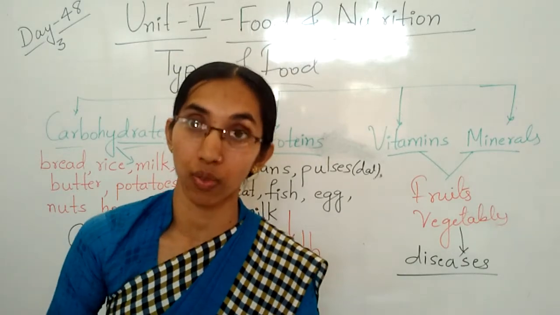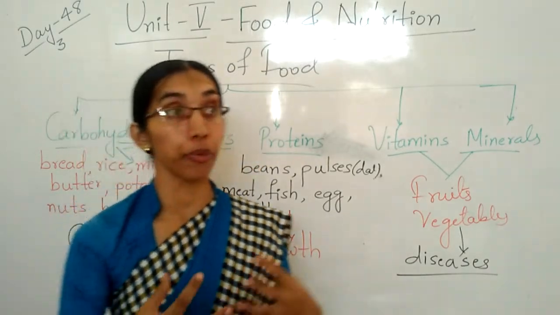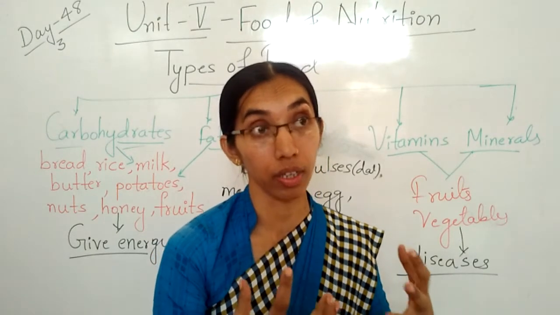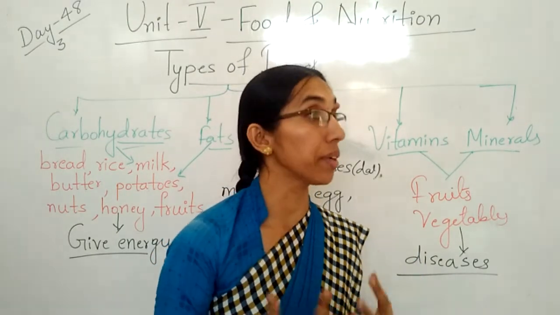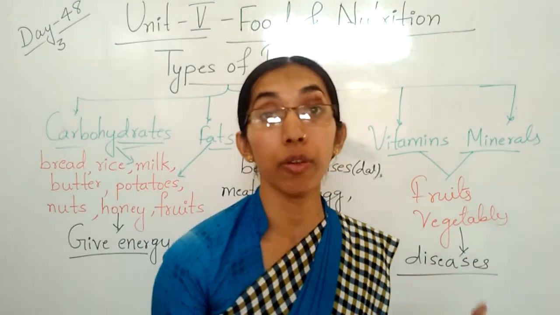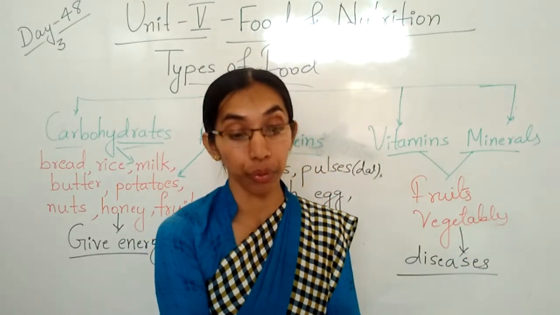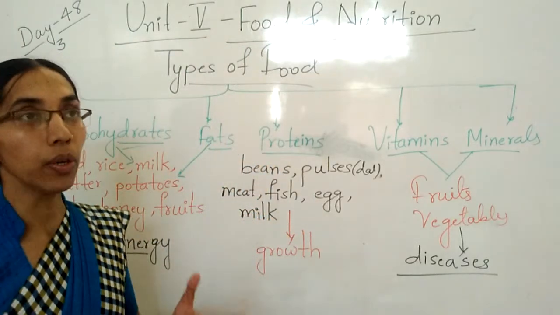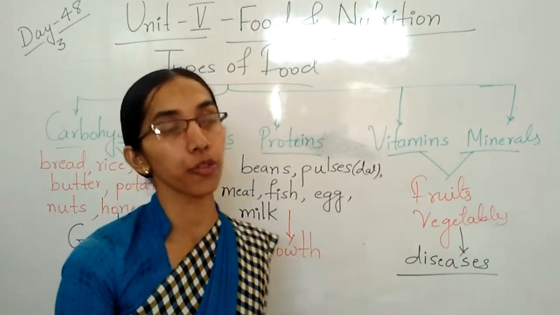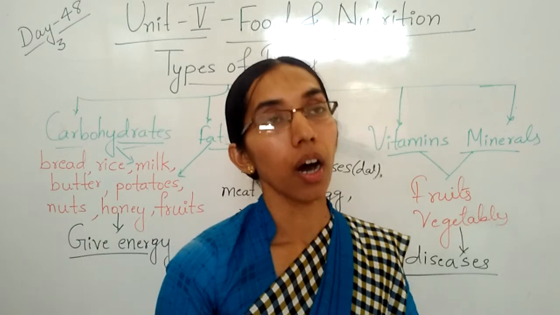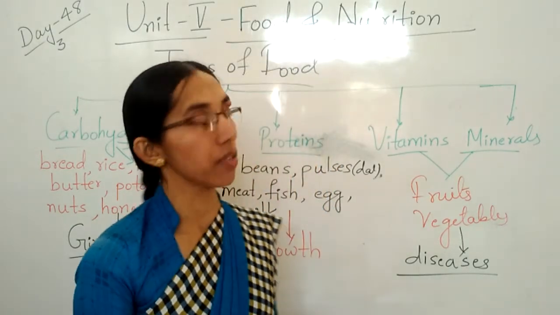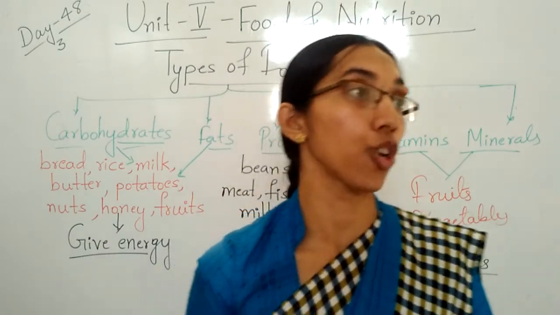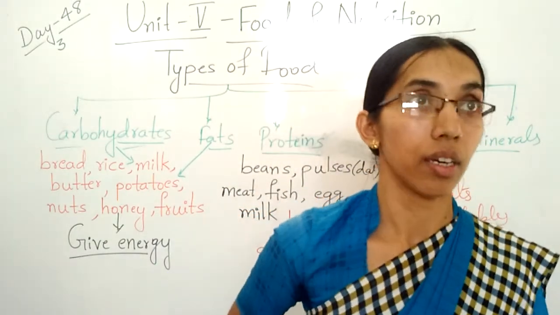Raw means what? Kacha. So raw food contains more water. So we have to eat the raw food. Okay children? Here we know that water is very essential for our diet. It helps in the digestion of food very well.